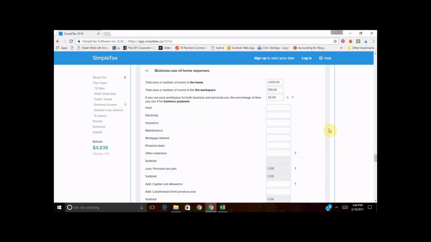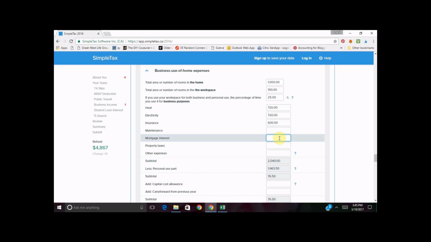Okay, so next, this is where we get to fill out all of this kind of stuff. So heating, we all pay for heat and electricity and all of that kind of jazz. So you do get to deduct a portion of it. So what you're going to want to do is make sure that you save your heating, electricity, and insurance bills so that you can claim them on your taxes. So here I'm just going to make a couple of quick assumptions. We're going to assume that the total heating cost per month is $60. We're just going to do the same for electricity. And then for insurance, $50 is generally pretty reasonable.